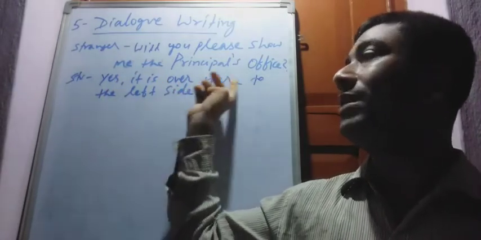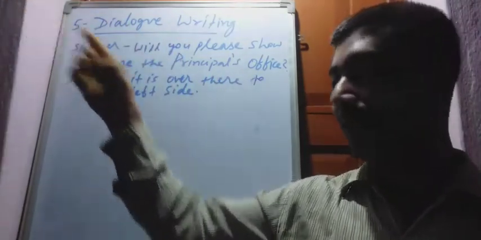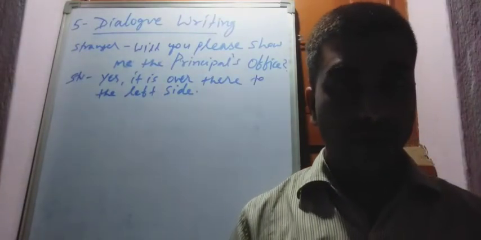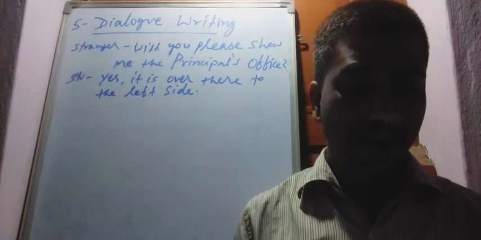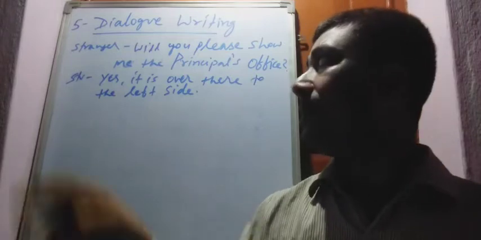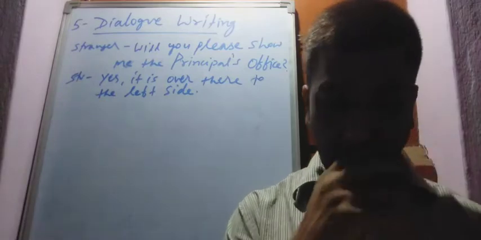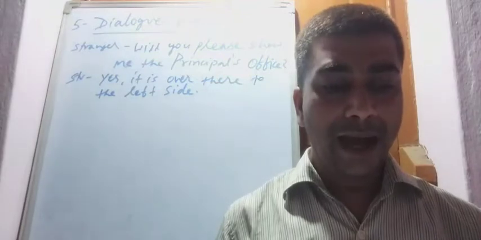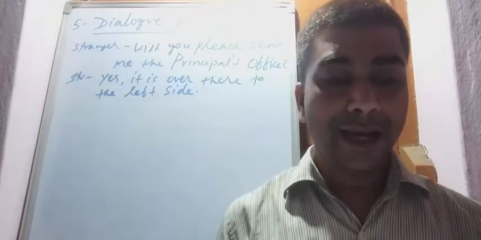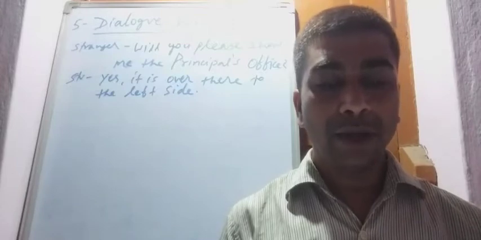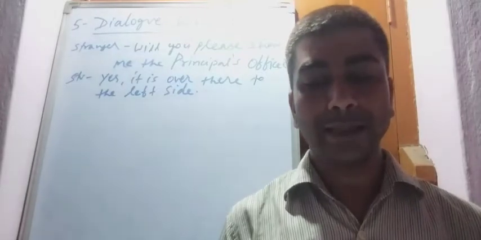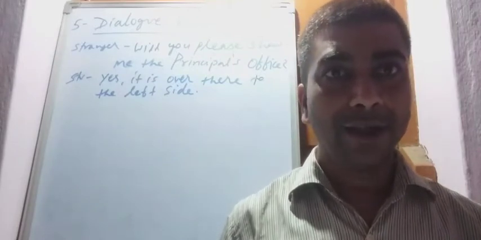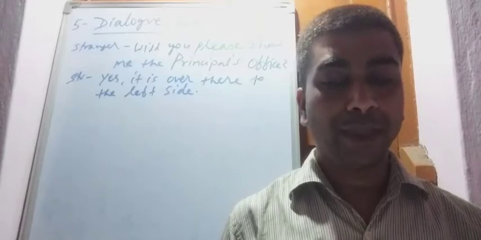Now the stranger will speak: Thanks. I have come to submit the fee concession form.